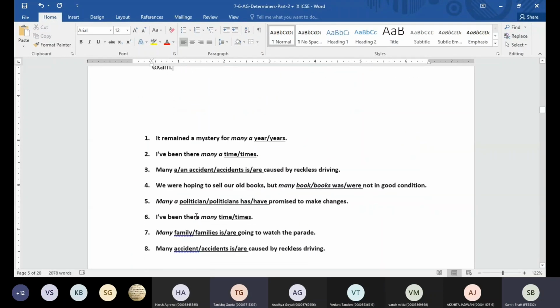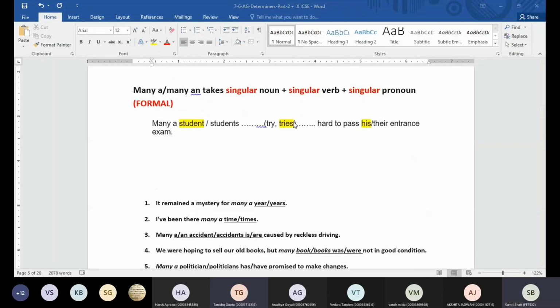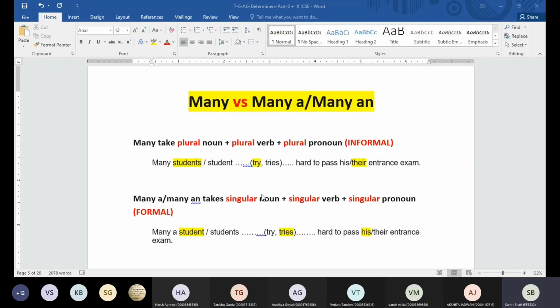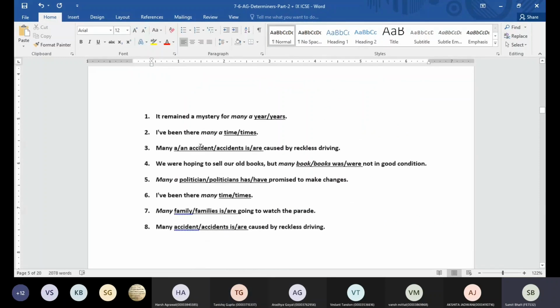Tries is singular, beta. Like he tries hard, and we can say we try hard. Okay, so it remained a mystery for many year or years? Year.